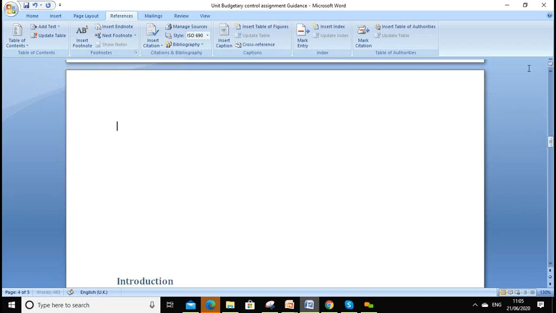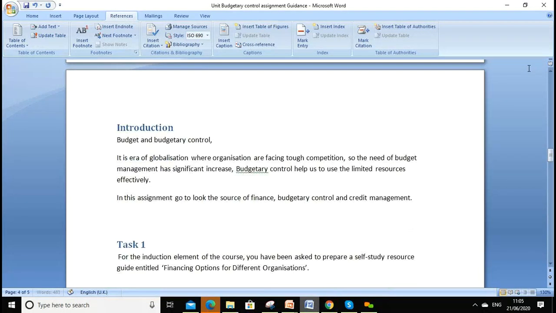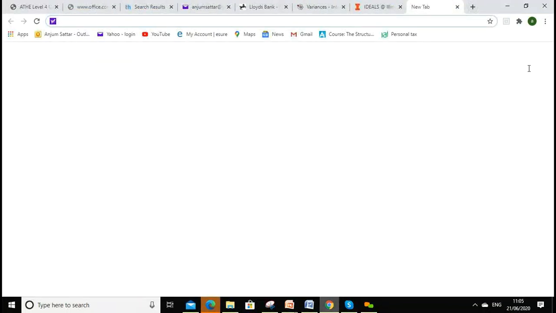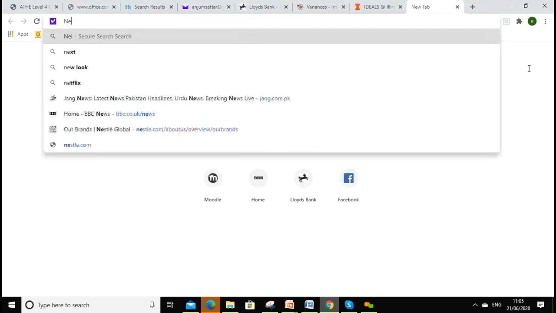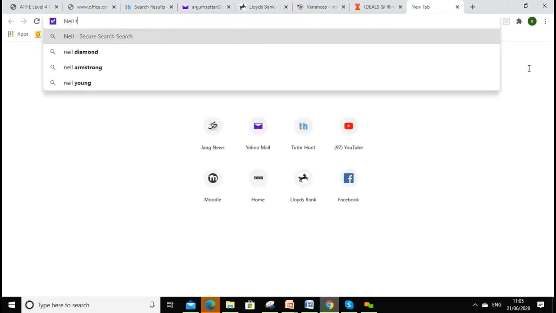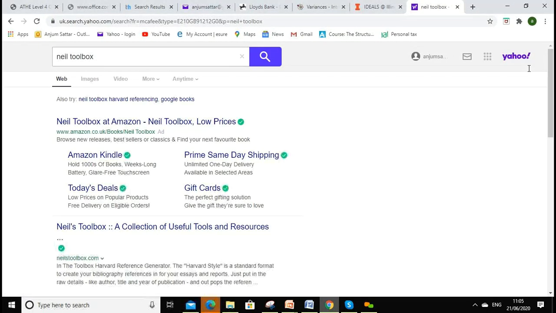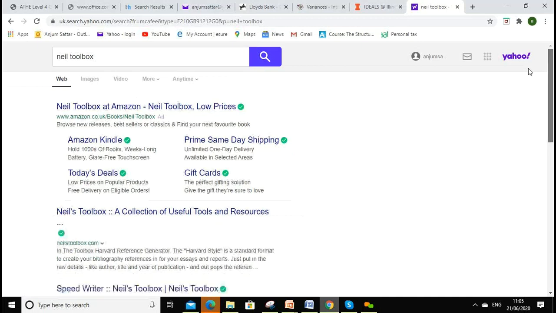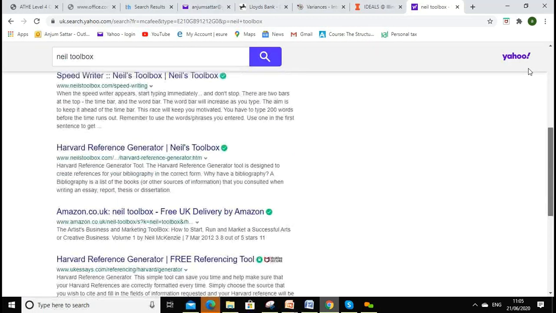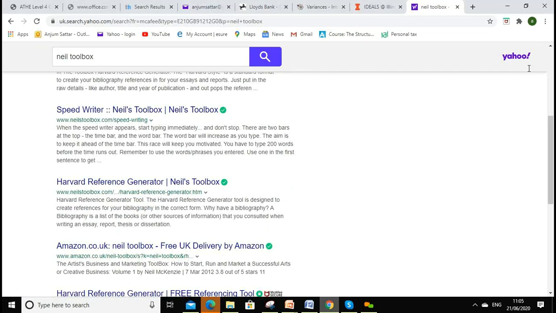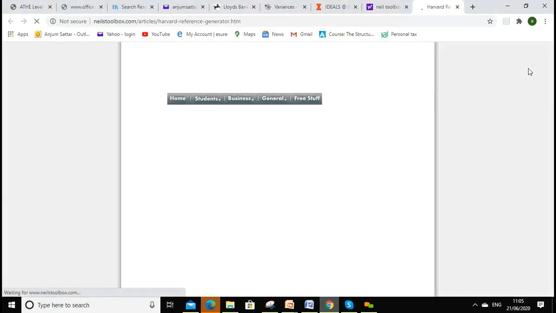So next, now we'll look at how you can do the references. Of course, we use the Harvard reference, guys. If you want a reference generator, it's called Neil's Toolbox. Neil's Toolbox, you will see there is a Harvard reference generator.